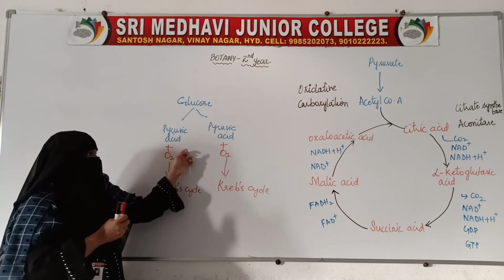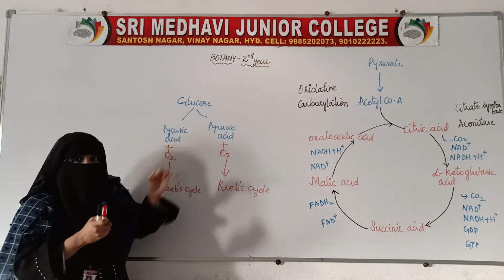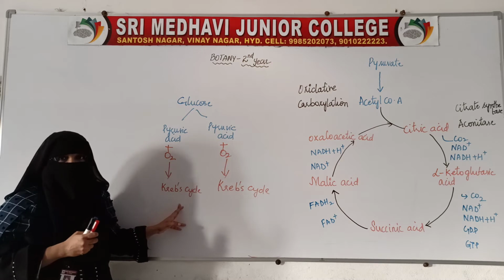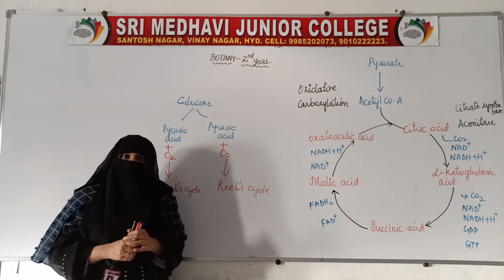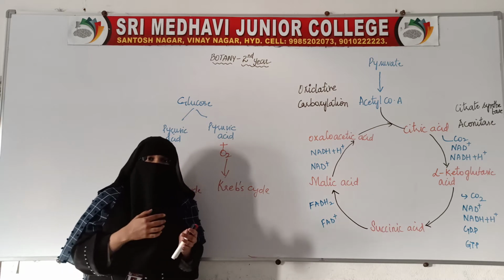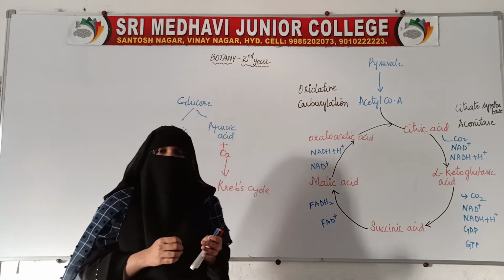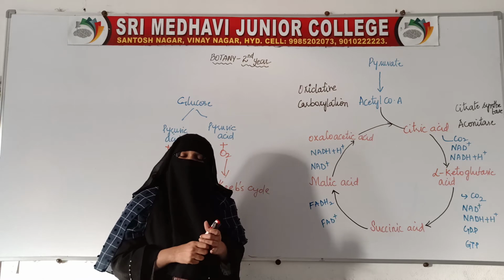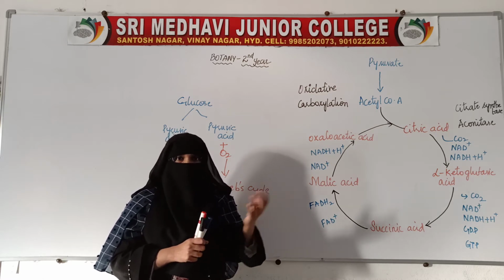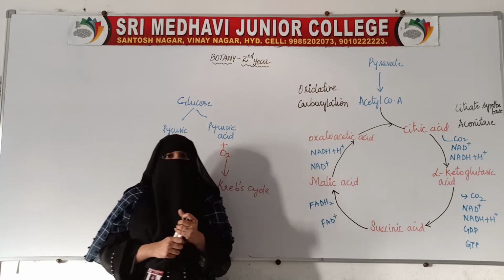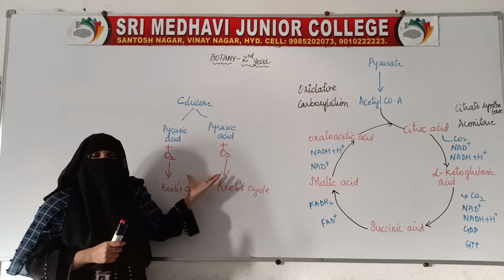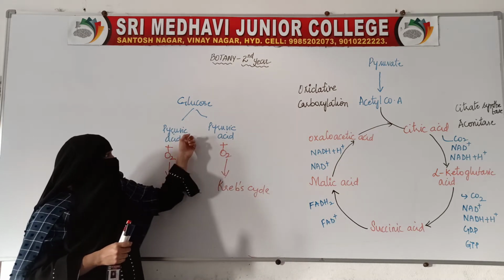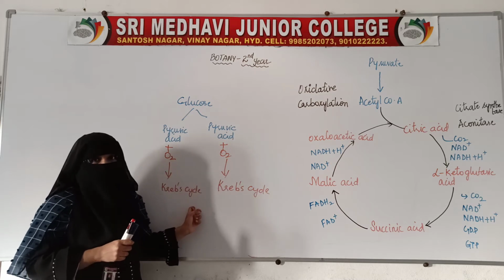So if pyruvic acid gets oxygen, then it enters into Krebs cycle. If pyruvic acid does not get oxygen, it changes into either lactic acid or alcohol, depending on the organism in which anaerobic respiration is taking place. But here we will see aerobic respiration, that is, how pyruvic acid enters into Krebs cycle.